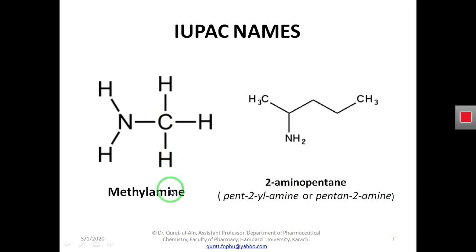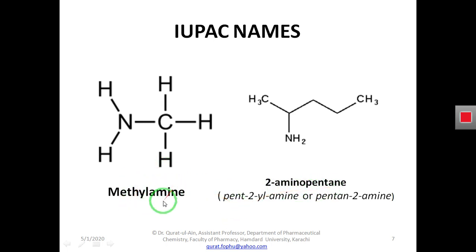When we write it in the suffix, at the end of the name of the compound, we write this amine group as amine. But if we write the amine group in the prefix, we will not write amine, we will write amino, and then we write the whole name of the compound.